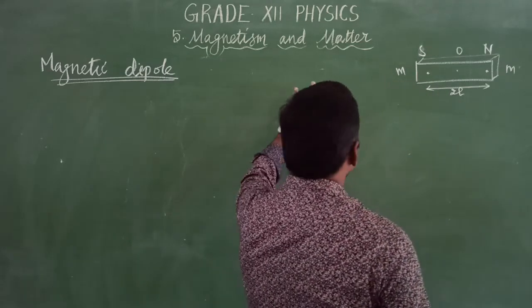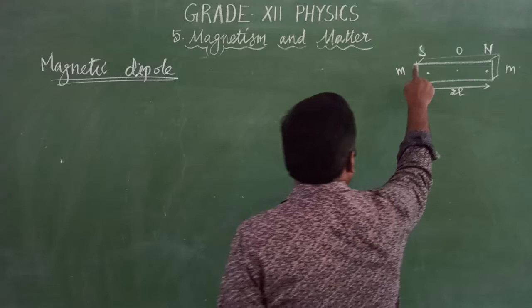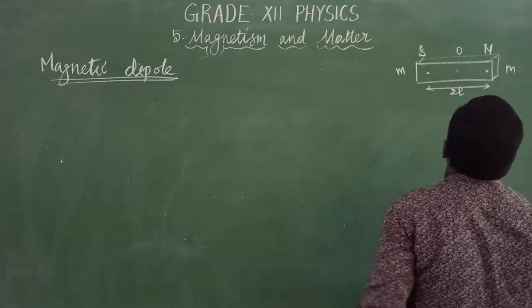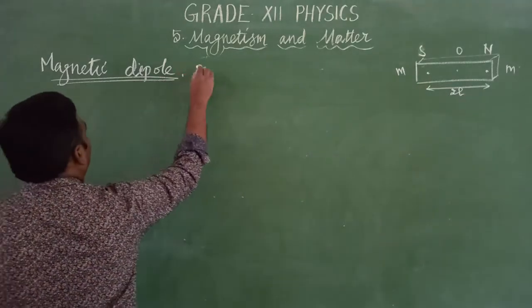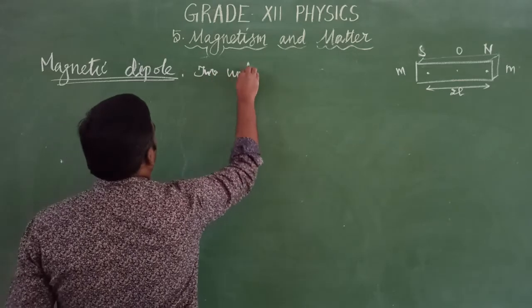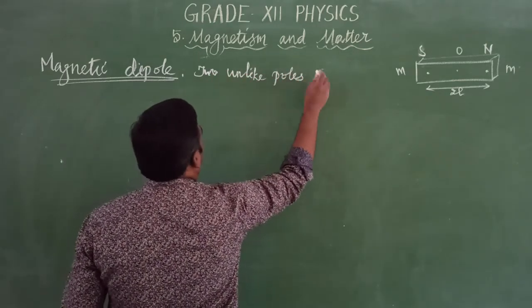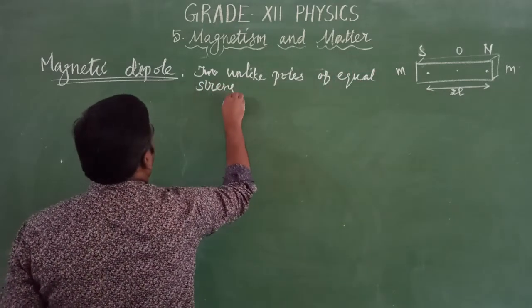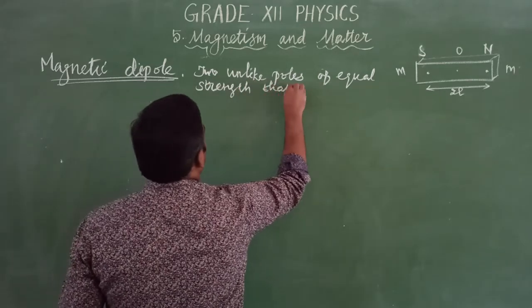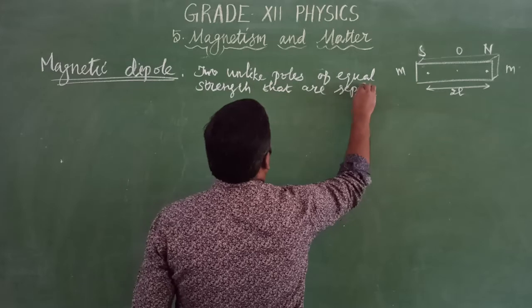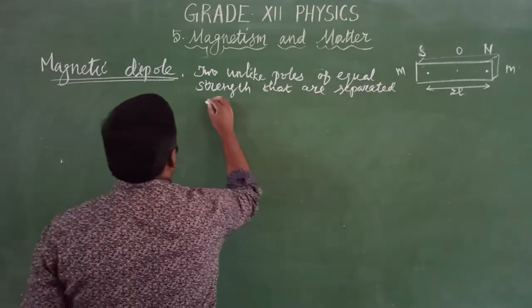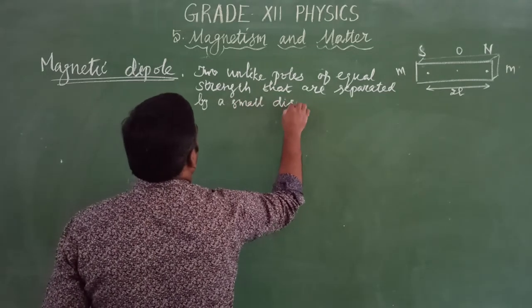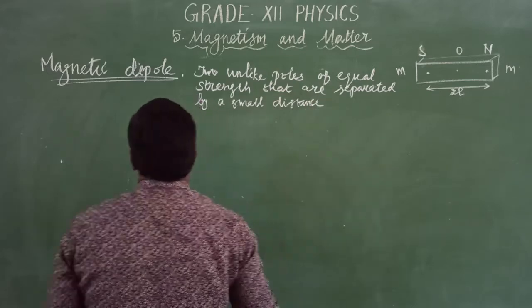So the magnetic dipole is nothing but two unlike poles of equal strength separated by a small distance. Two unlike poles of equal strength that are separated by a small distance is called a magnetic dipole.